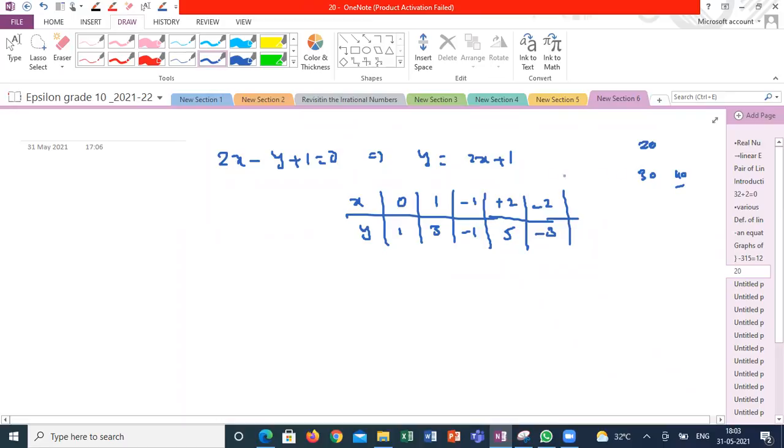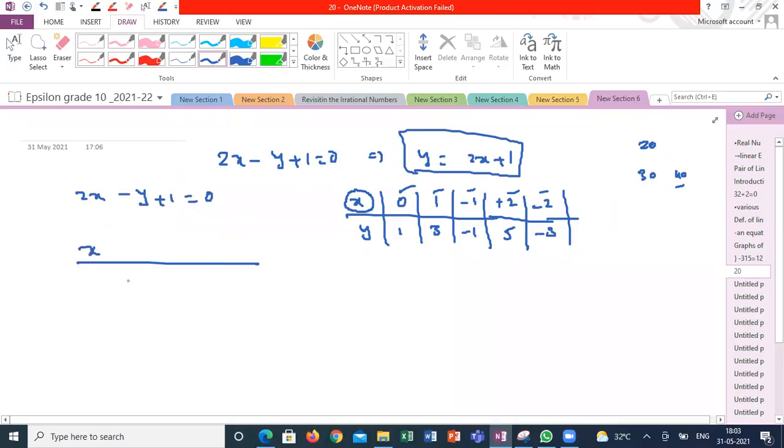Yes, sir. And choosing the x values is your wish. There is no restriction. Sir, why are you always taking 0, 1, minus 1, 2? Yes, you can take any values. I'm not going to restrict you. Usually how I will take, I won't make the subject y is equal to something. I will keep 2x minus y plus 1 is equal to 0. I am taking only two values to make the problem very simple and accurate.